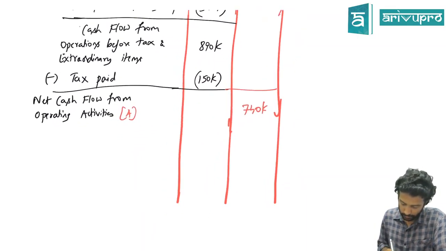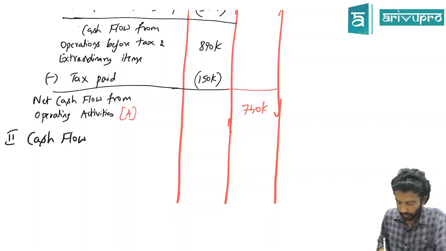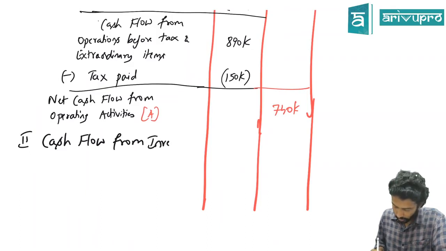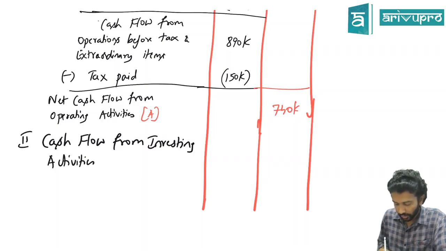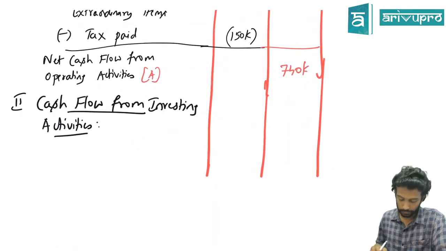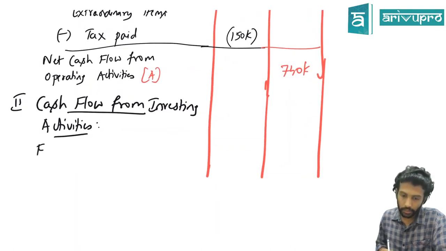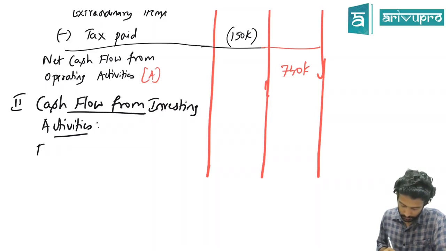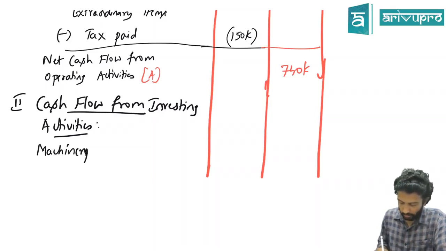Okay, second one, cash flow from investing activities. Only one investing activity was there. That is what we had. Which one did we purchase? Machinery purchased. Is there any installation charges, anything?